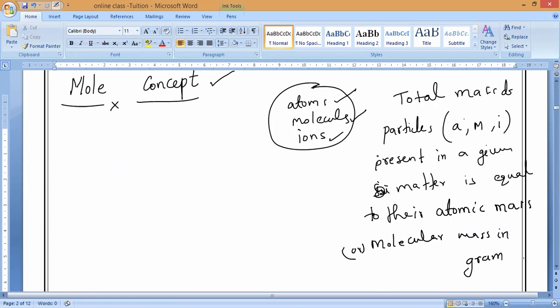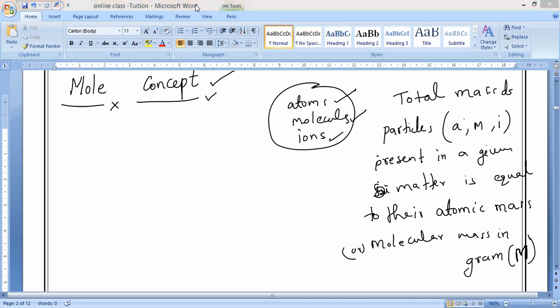That is what we call molar mass. That is called the mole concept. Do you understand? I hope you all understand. If you measure the mass of the atoms, molecules, or ions in a given substance, their total mass is equal to their atomic mass in grams. That is why it is called molar mass, and that is what we call the mole concept.